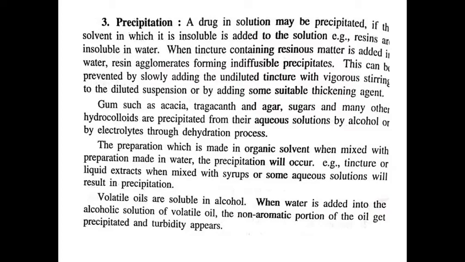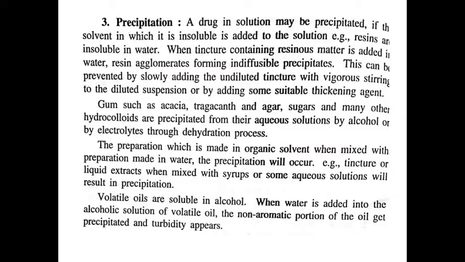Next type of physical incompatibility is precipitation. A drug in solution may be precipitated if the solvent in which it is insoluble is added to the solution. Example: resins are insoluble in water. When tincture containing resinous matter is added into water, the resin becomes agglomerates, that is, they form indiffusible precipitates.